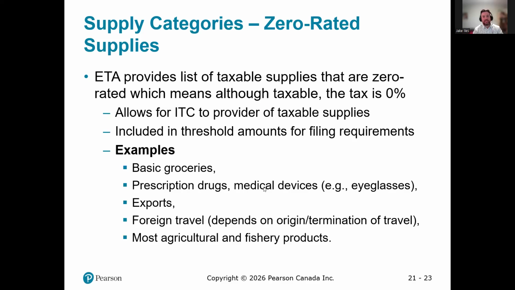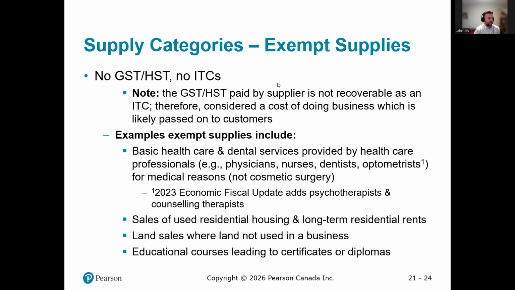Exports too: if I produce a product in Canada and I sell it to someone in the States, even though it's produced in Canada and I should charge the sales tax, the tax is not on the American individual. So it becomes zero rated when I export it out of the country. Foreign travel and most agricultural and fishing products are also zero rated.